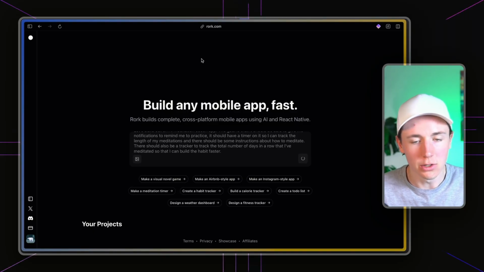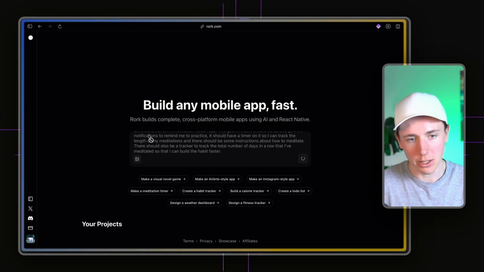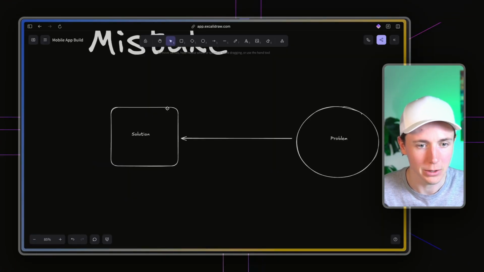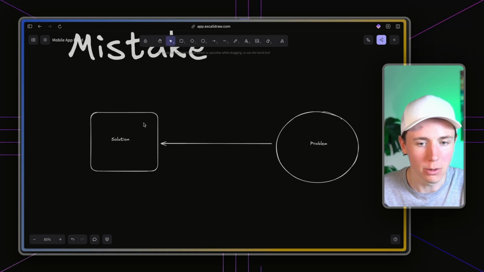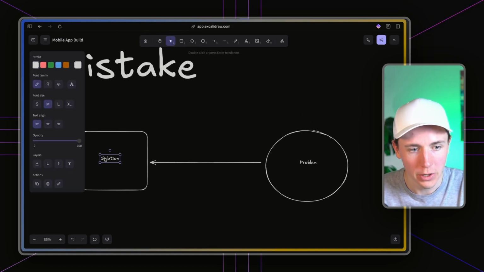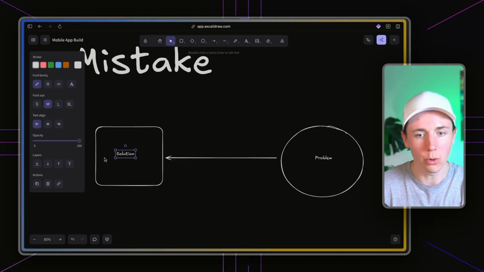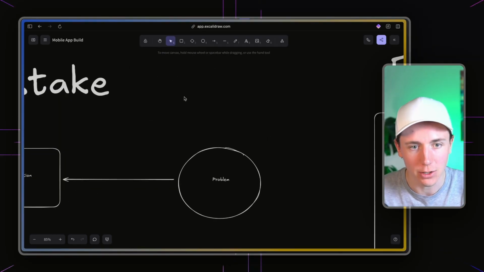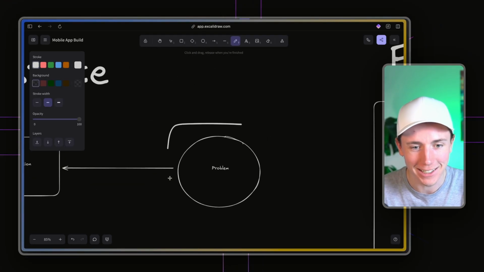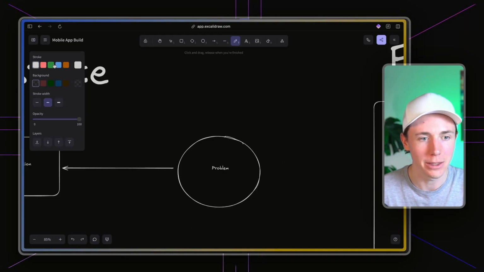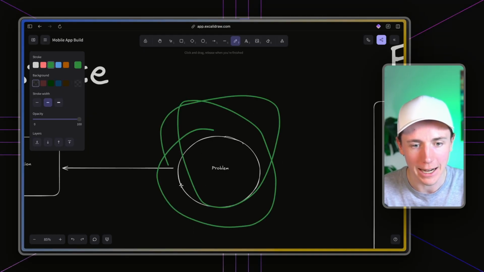And so while this is loading, it's going to take a little bit of time. It's going to start writing some code. I'm going to show you exactly how to think about building apps. So most people start with a solution. They say, oh, this is a really great idea that I want to build out. This app is going to change the world. But it doesn't actually ever solve a single problem, right? There's no problem that it's actually addressing.